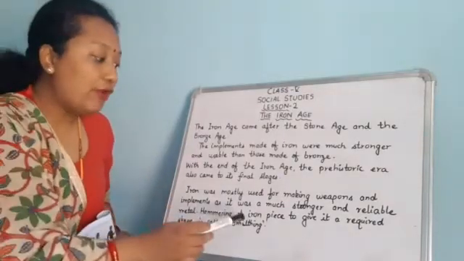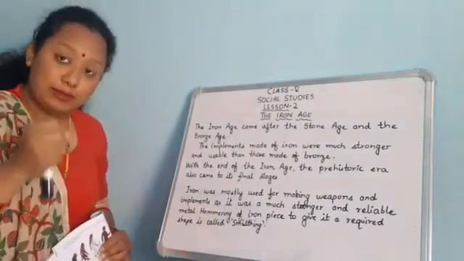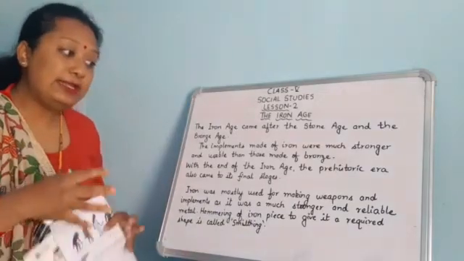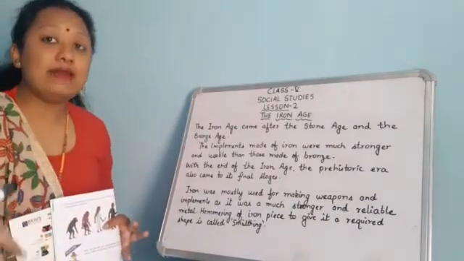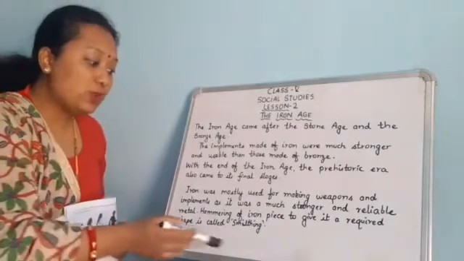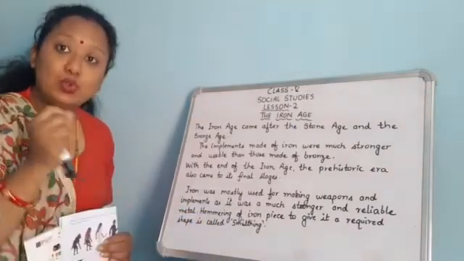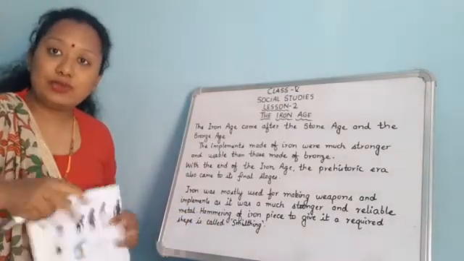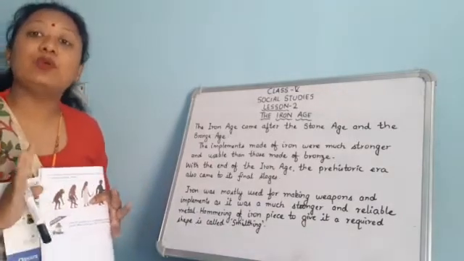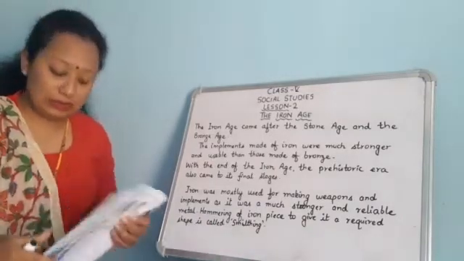If an iron piece is hammered, it gives us the required shape, and hammering a piece of metal to give it a required shape is called smithing.